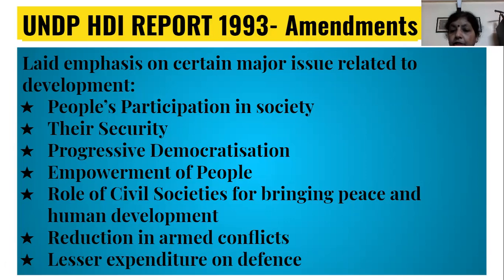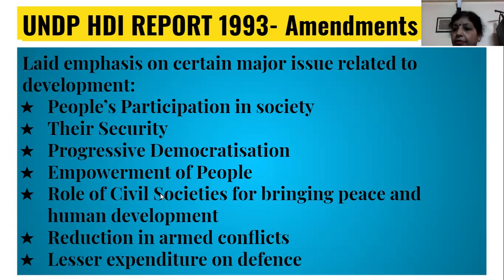Progressive democratization. Democracy is an important political concept, and it should be progressive. There should be enhancement in the condition of people in a democracy. If the status quo is maintained in a democracy, and if there is no progress, then that is not going to help. So a democratic society should always be progressive. It should address the ills that are there in the society. It should try to remove the disparities and social injustice that is being practiced in the society. Then only the democratic society can be progressive.